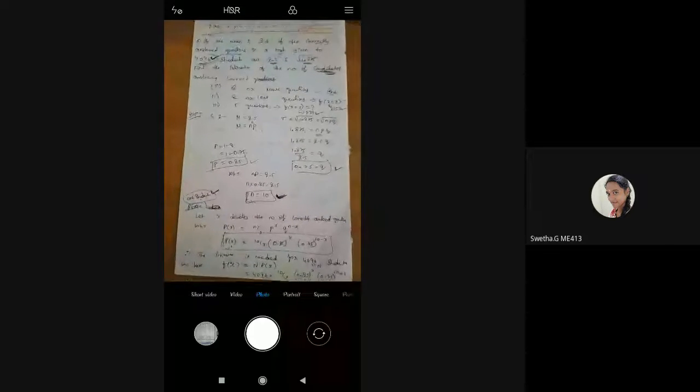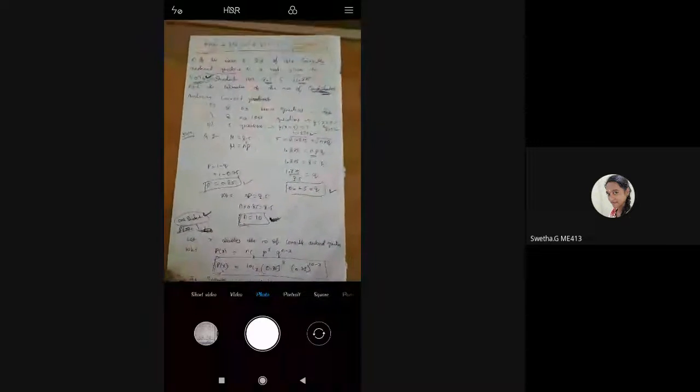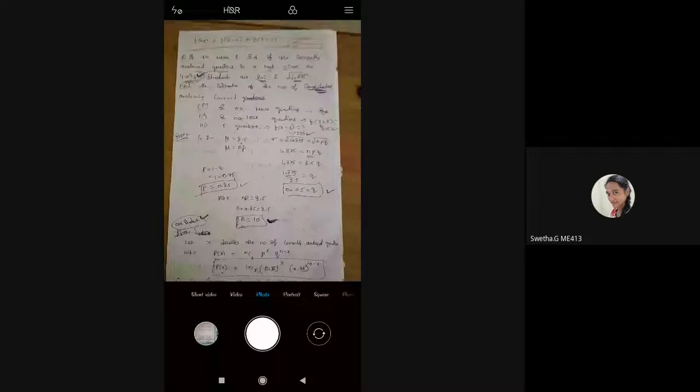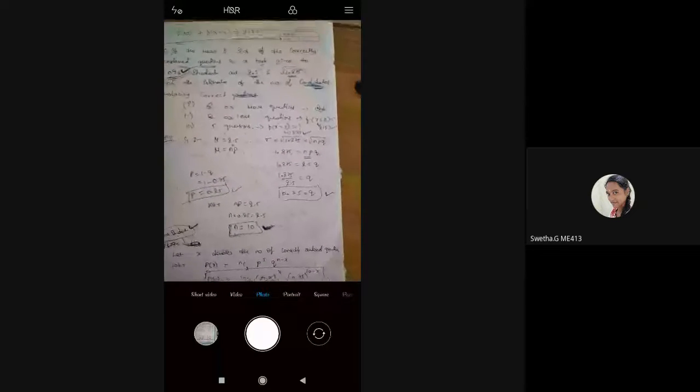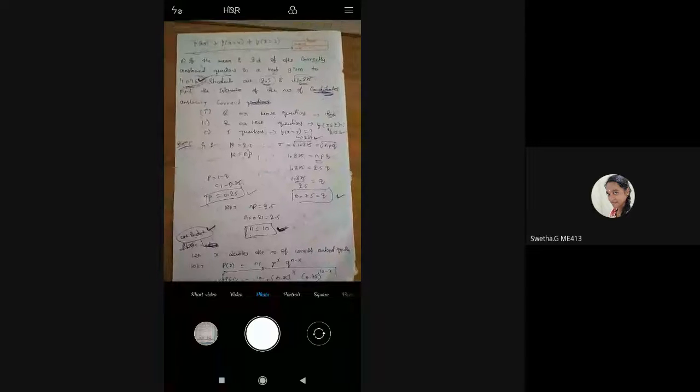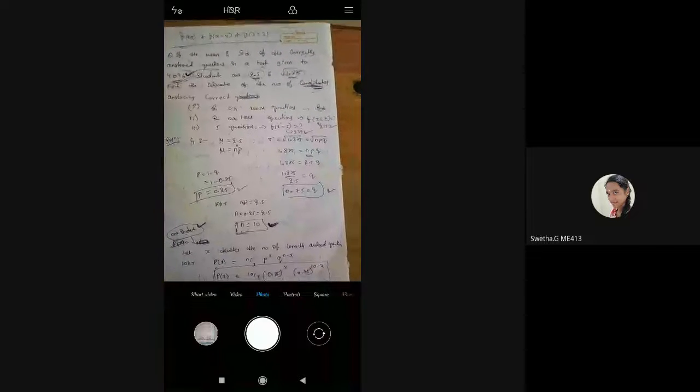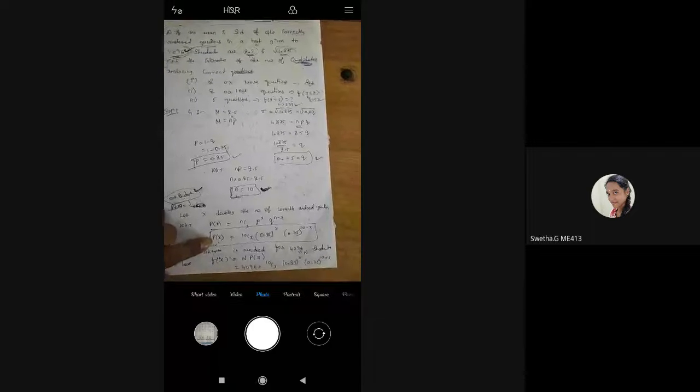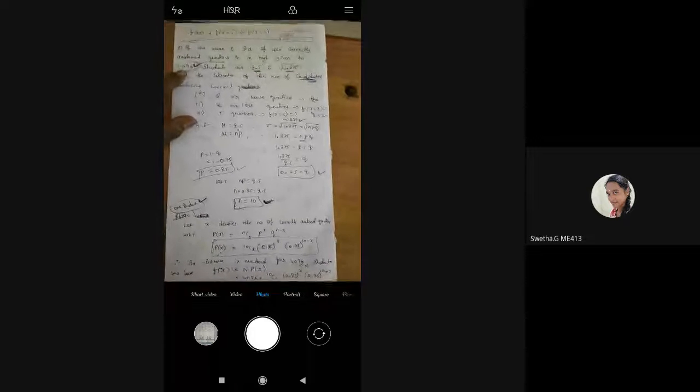So this is nothing but the 6th question. I hope you all got it. We'll go for the next question, which is also important. Those who have any doubts in this question, you can ask me. You can find p of x also. After finding p of x, this number you need to multiply for the answer.